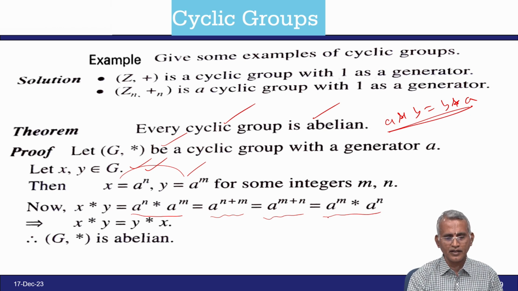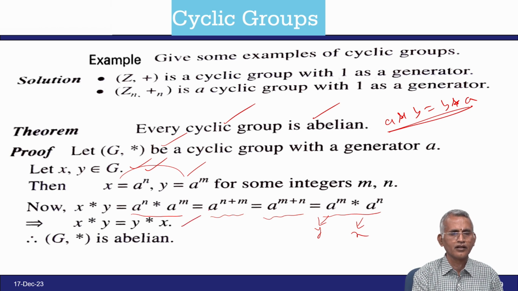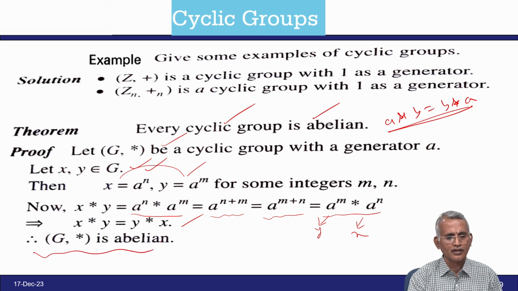Therefore, this represents y, this represents x. So we took the LHS x star y and got the RHS y star x. So it obeys the abelian property.